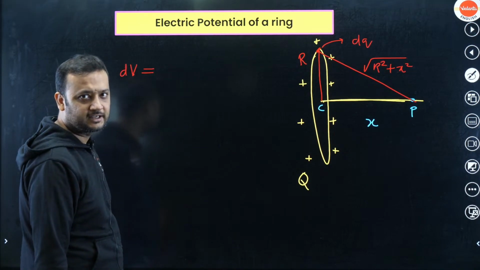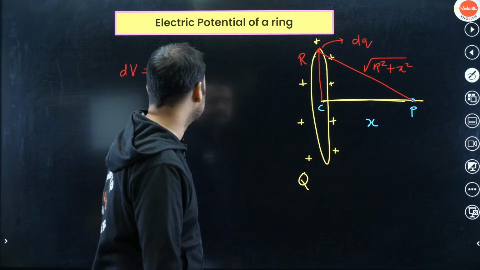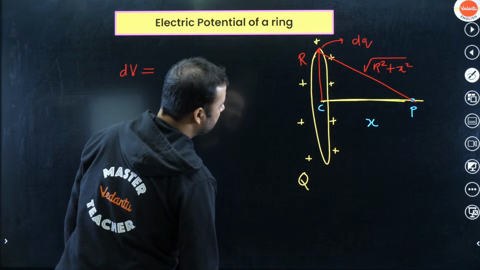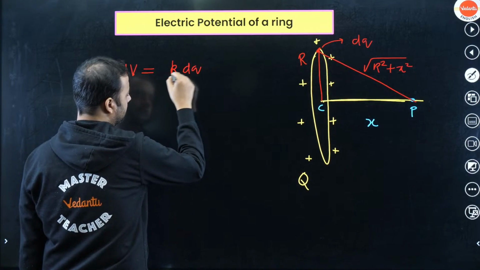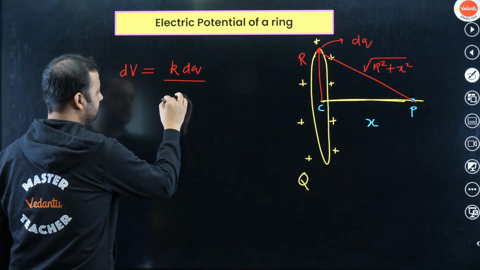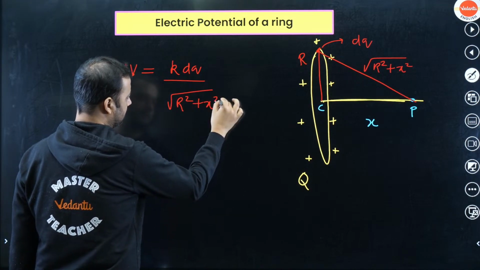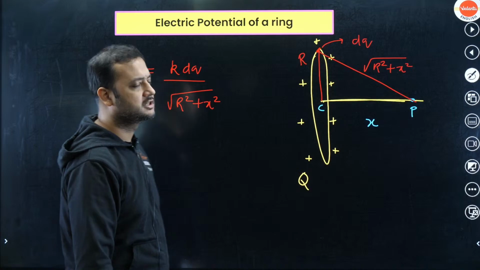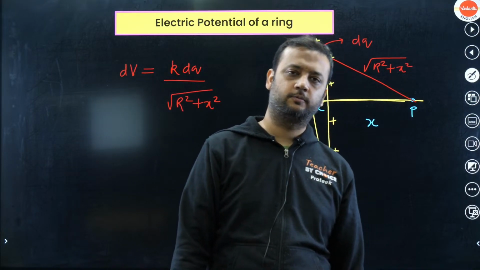The formula is kq by x for a point charge. So we can say that it is k dq by this distance, under root of r square plus x square. This is the potential due to the small charge dq. I hope you got this.